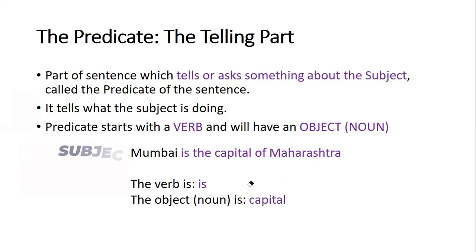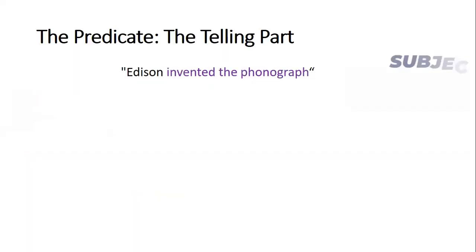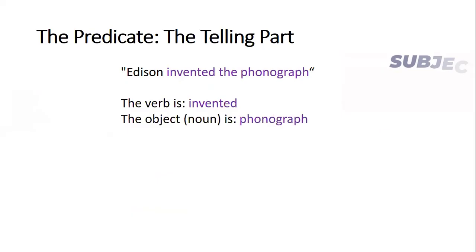So our object noun is the capital, Maharashtra. Edison invented the phonograph. That was our second sentence, right? So the verb over here is invented. What is the action? Action verb is invented. And what is the noun over here? Phonograph.